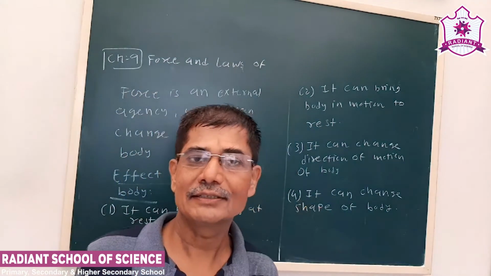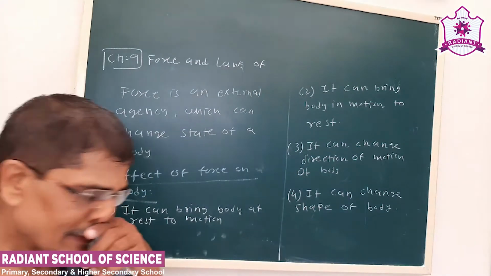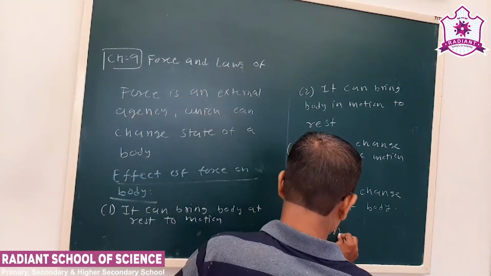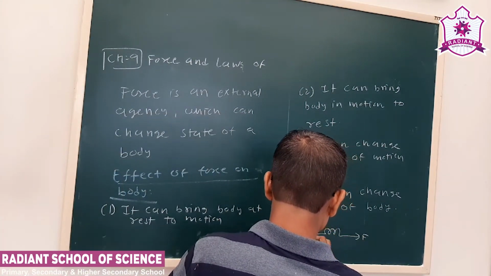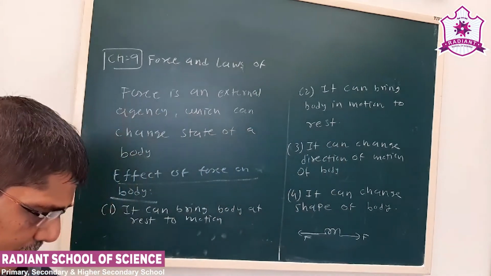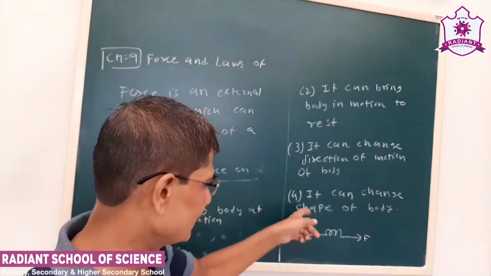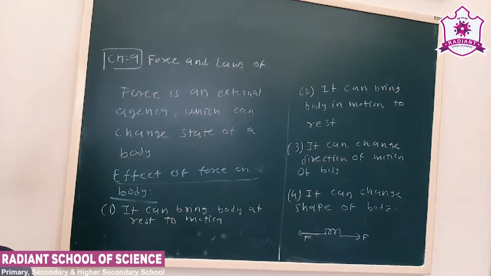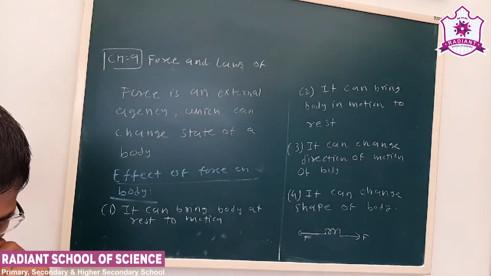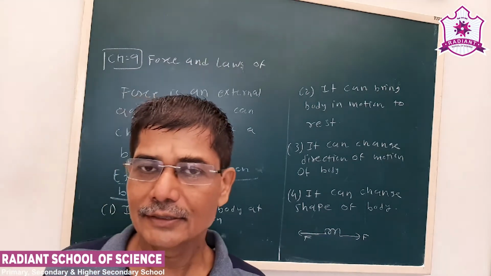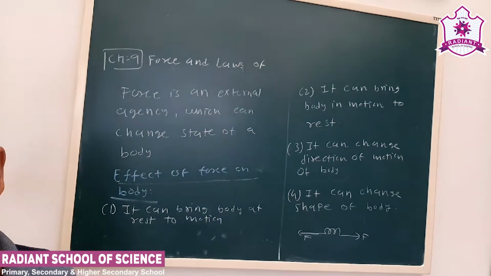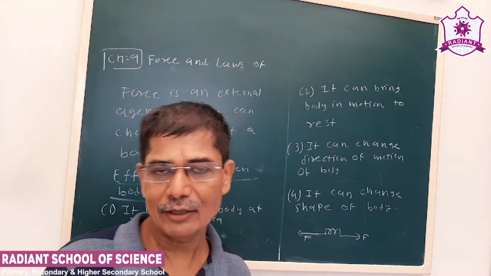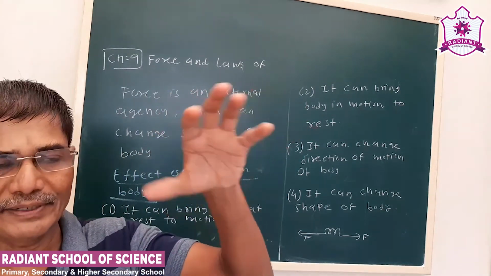That is nothing but a change in the shape. Now see another example. See, a spring is there. You apply a force, so the length will increase. That is a change in the shape. Or you studied in science the properties of metals, see the malleability and ductility. Malleability means being beaten down into sheets. Suppose a metal piece is there.